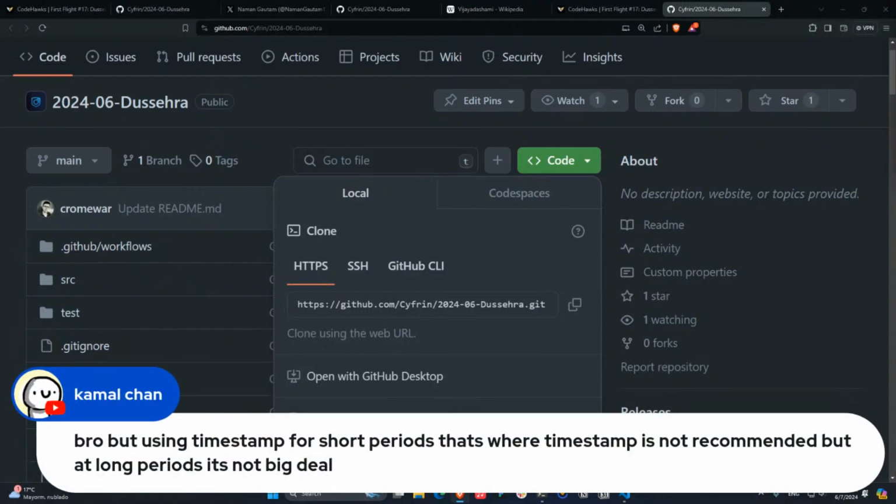We have another comment here saying, bro, using timestamps for short periods is where timestamps are not recommended, but for long periods it is not a big deal. You're actually right on this. Using them for long periods of time is not a big deal, but it's still not the best practice.